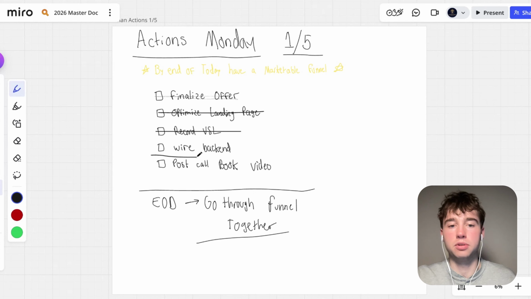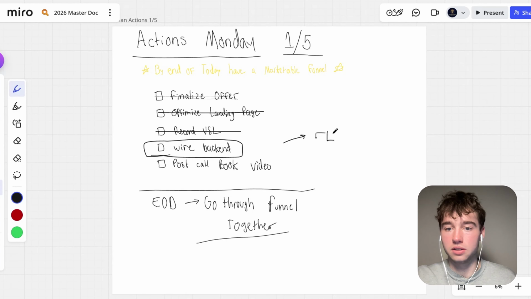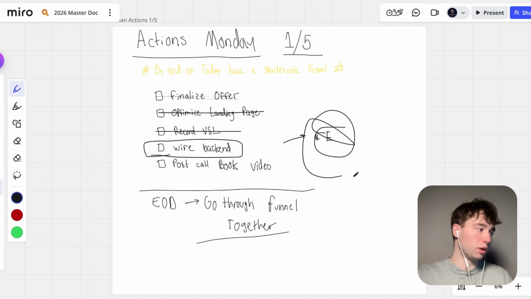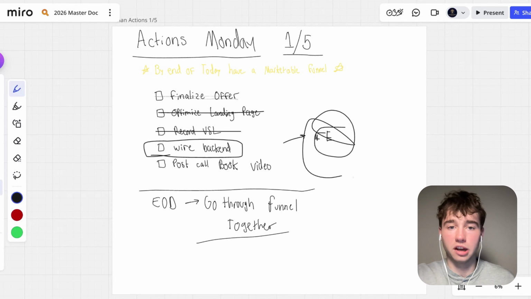The next step is going to be wiring the back end here. I'm going to probably just make that a separate video, to be honest with you, just because that's a whole nother game. The back end sales process is a lot different than the front end sales process. So this is basically the entire front end sales process. We got the front end done for you guys to see live. The front end. I can't draw with my computer mouse, but we got the entire front end system done here. This is exactly what it looks like.